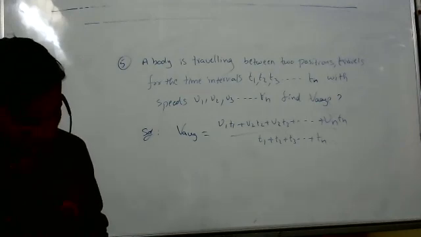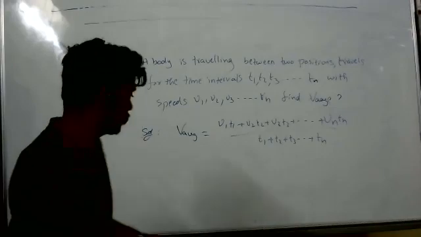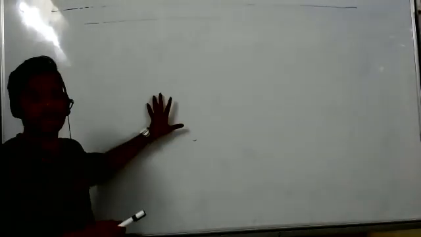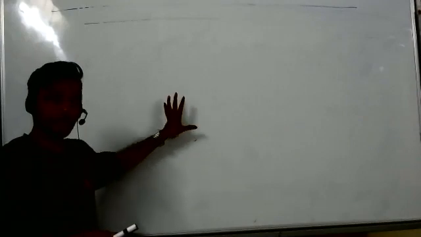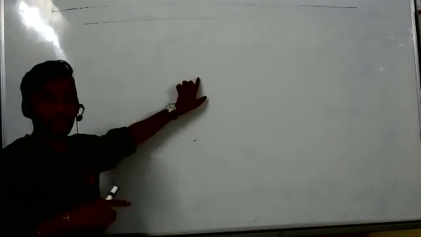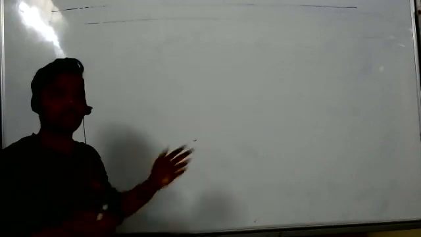One more. Last and final one. So here nothing is there. What you have to remember, V average equal to total distance by total time. When they have given velocity and time, that is only the distance formula. Total distance by total time. No confusion in that. One more sum.